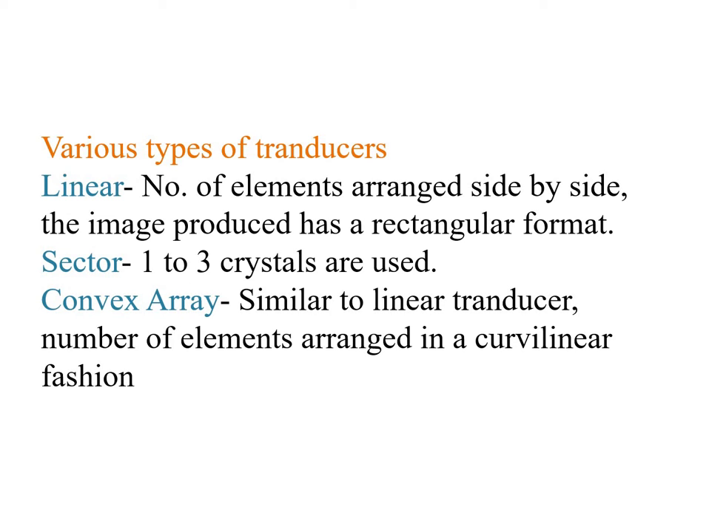Based on this, there are different types of transducer construction. We can construct a transducer in different types. They are linear, sector and convex array. In the linear type, we can place more piezoelectric elements side by side. We take a large number of sliced piezoelectric elements placed side by side, so that they vibrate without striking each other. That will produce ultrasound energy in a rectangular format. It helps to scan a large portion of our tissues or organs.